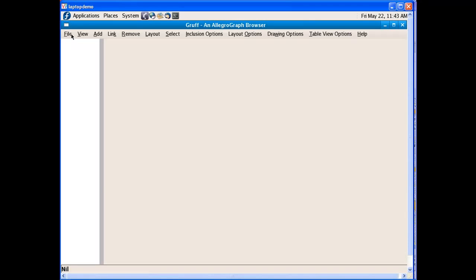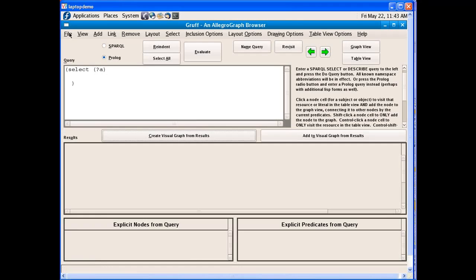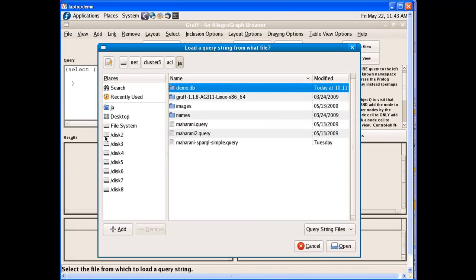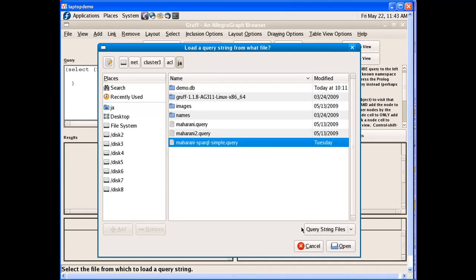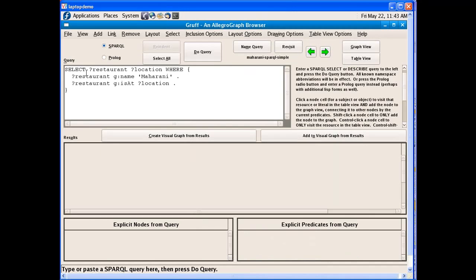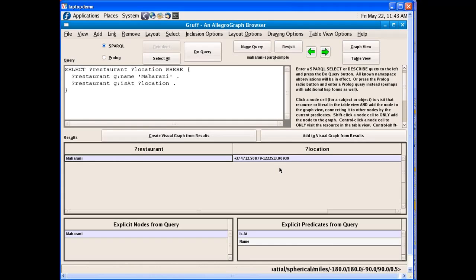And let me show you some types of queries that we do while doing all the intelligent stuff behind the demo. So I can go to the query view and I can select a query. Just for now, I could take a simple SPARQL query. I open it. So here you say select restaurant and location where the restaurant has the name Maharani and where this restaurant is this particular location. And I do the query and I find Maharani at this particular location.